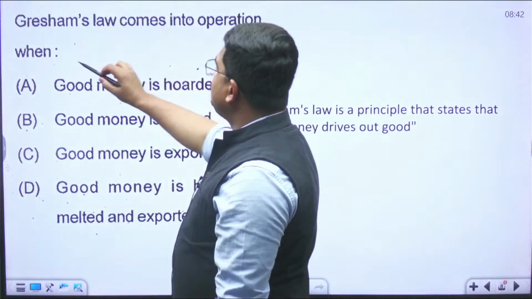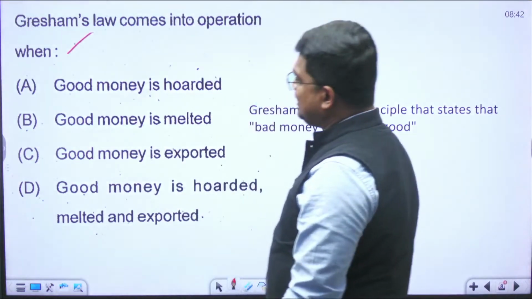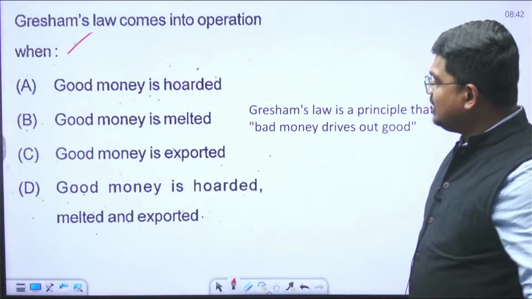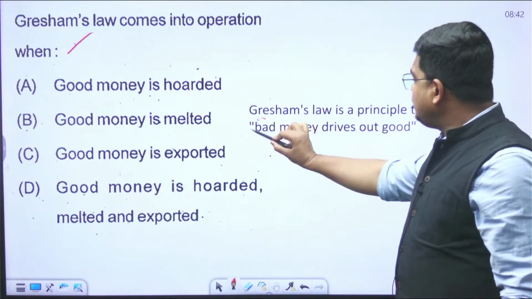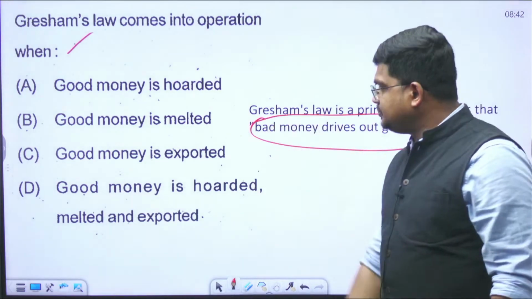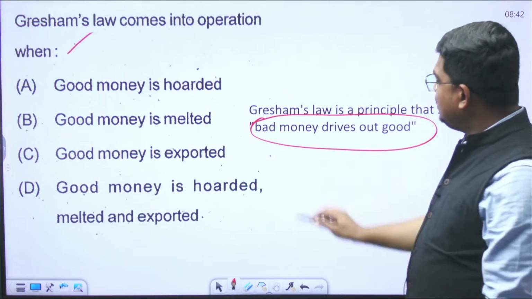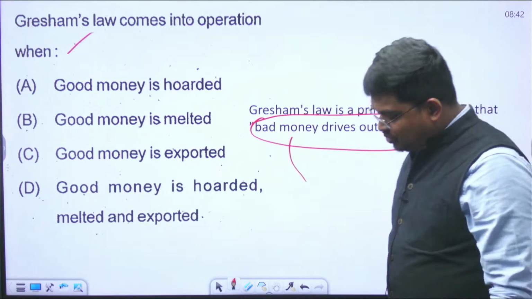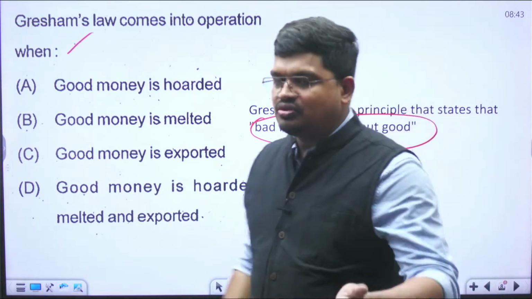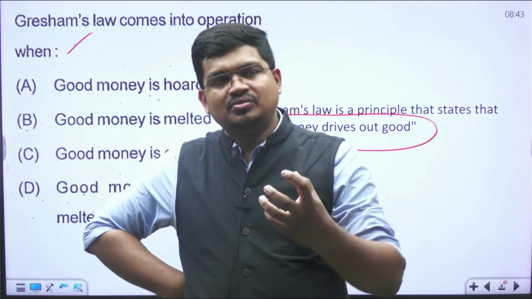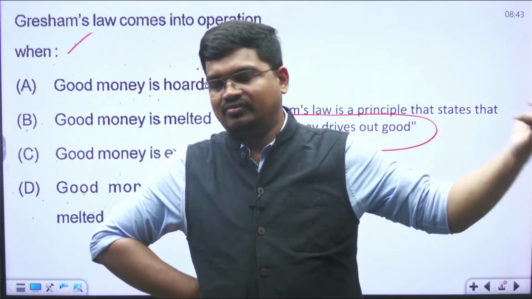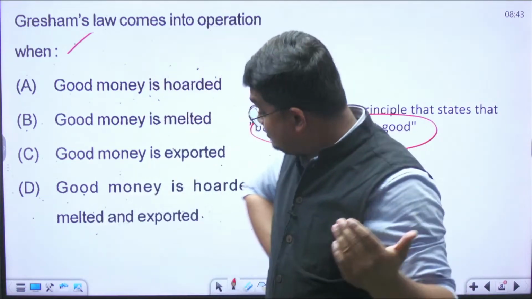Gresham's law comes into operation when? Gresham's law simply says that bad money drives out good. Bad money and good money, what do we mean? Gresham's law is a very old law, I mean.